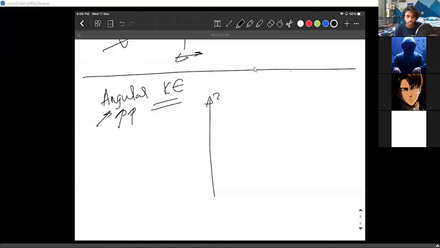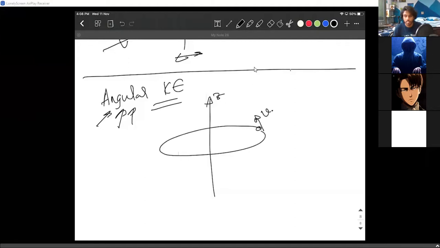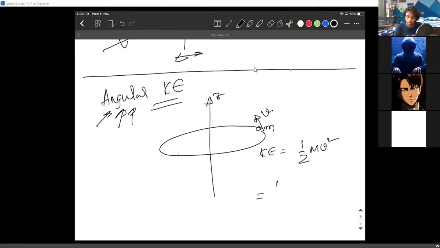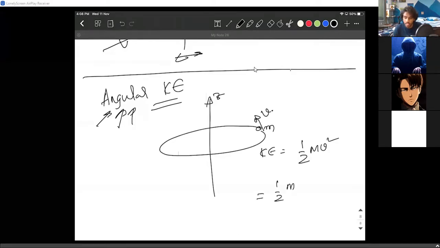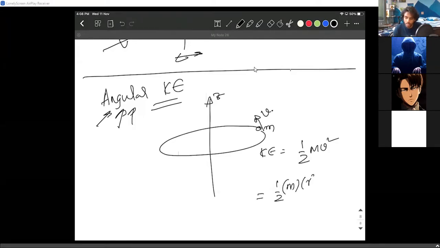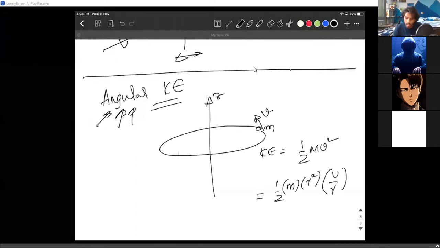Let us say this is the axis of rotation. A particle is going around with a velocity v. The mass is m. The kinetic energy of the particle is half mv square. That's it. I can do one more thing. I can write this in terms of angular velocity: multiplying by r square in both the situations, it becomes half m r square times v square by r square.